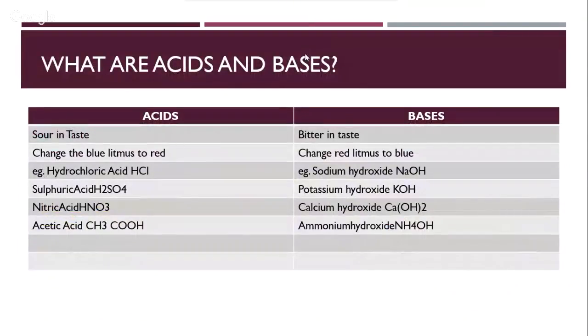To begin with, what are acids and bases? When we say acids and bases, there are two things that we generally discuss. The first thing that we discuss is the property of acids and bases, and not the definition. Please note that acids and bases have three different definitions depending on how you are looking at it, whether it's a solution, or an electron exchange, or simply a proton exchange. But when we say what are acids and bases, the first thing that we talk about is its properties.